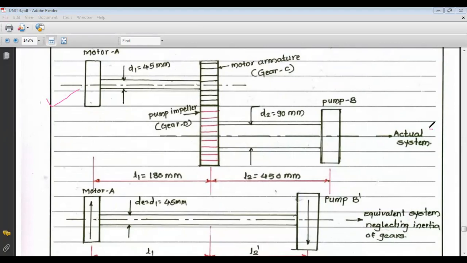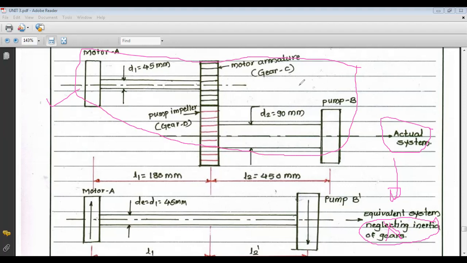Now we have to convert this actual system into an equivalent system, and the condition is that we neglect the inertia of gears. If we neglect the inertia of gears, then the system becomes a two rotor system, with rotor A, which is the motor, and another rotor B dash, the pump, because the inertia changes to IB dash.